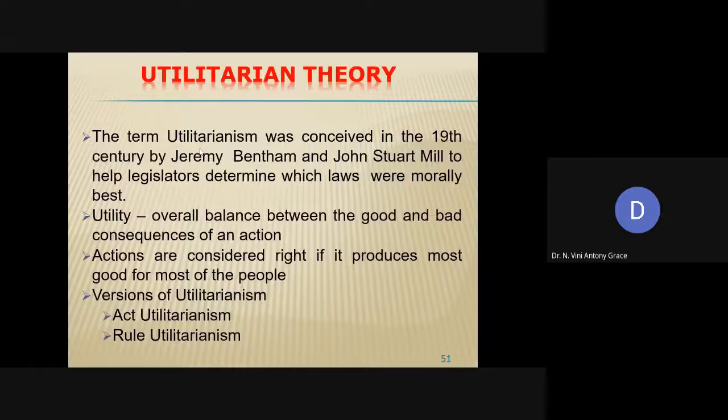Utilitarian theory. This term, utilitarianism, was derived in the 19th century by two persons named Jeremy Bentham and John Stuart Mill. They derived this word in order to help legislators determine which laws were morally best. In order to help them determine the best among the laws, they derived this term called utilitarianism.